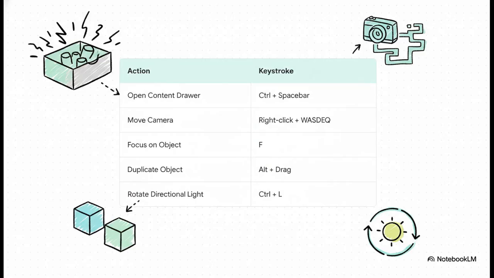Okay, shortcuts. Now, don't feel like you have to memorize all of these right now, but a few of them are about to become your best friends. Seriously, the ones you'll use constantly are flying the camera around with right-click plus the WASD keys and duplicating things with Alt plus a drag. Oh, and opening your toy box, the content drawer, with Control plus spacebar. They'll become second nature pretty fast.